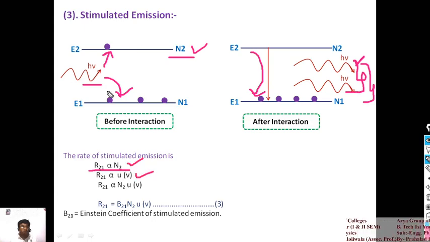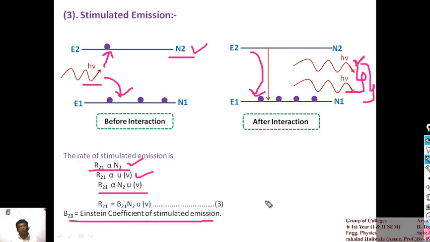If you have more energy in the incoming photons, then more excited electrons will be induced. Got my point? So it depends upon the energy density of the incoming photons. You can write R21 proportional to N2 u nu, and R21 is equal to B21 N2 u nu. Here B21 is the Einstein coefficient for the stimulated emission.